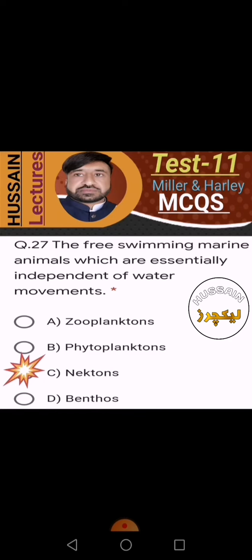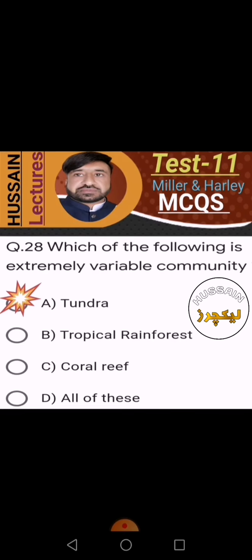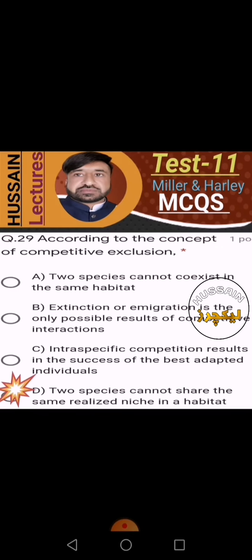Free swimming marine animals which are essentially independent of water movements are zooplankton, no; phytoplankton, no; benthos, no; nekton, yes. Nekton is the correct option. Which of the following is an extremely variable community? Tropical rainforest, no; coral reef, no; tundra, yes. A is the right one.